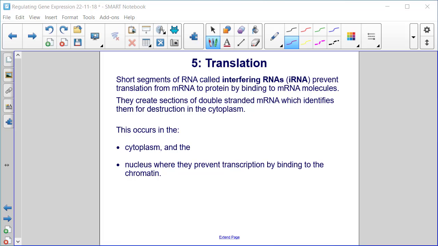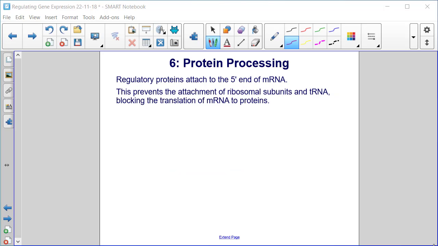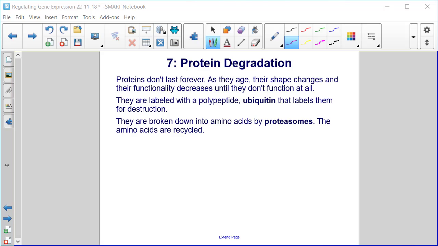This occurs in the cytoplasm and the nucleus, where they prevent transcription by binding to the chromatin. 6. Protein processing. Regulatory proteins attach to the 5' end of mRNA. This prevents the attachment of ribosomal subunits and tRNA, blocking the translation of mRNA to proteins.